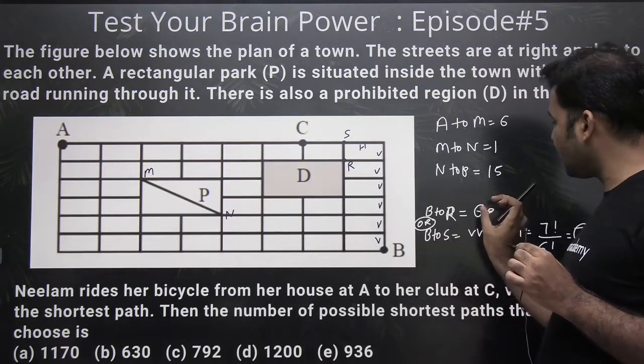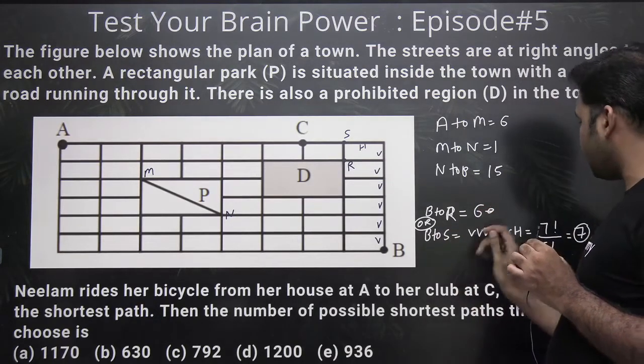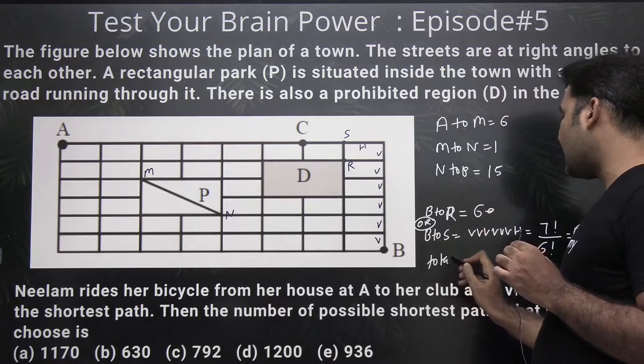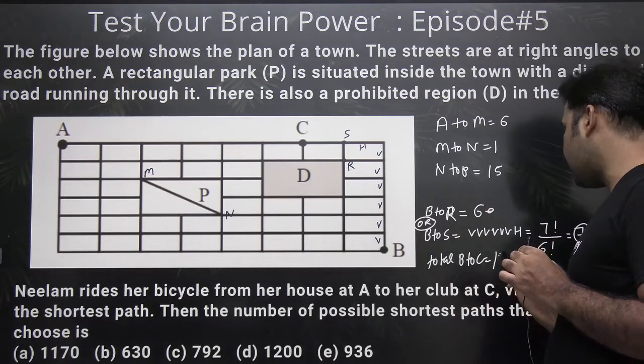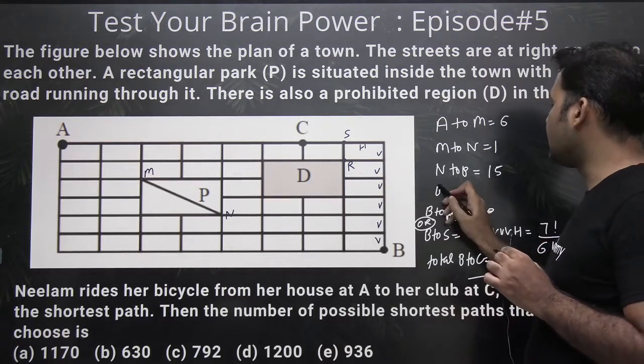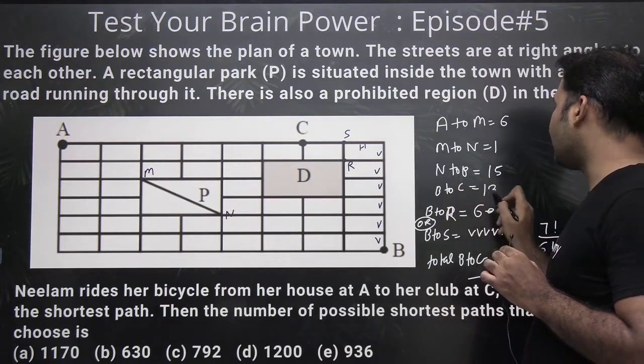That means 6 ways from B to R, 7 ways from B to S. So total ways from B to C would be 6 or 7, that means 13. So B to C, she has 13 ways to reach.